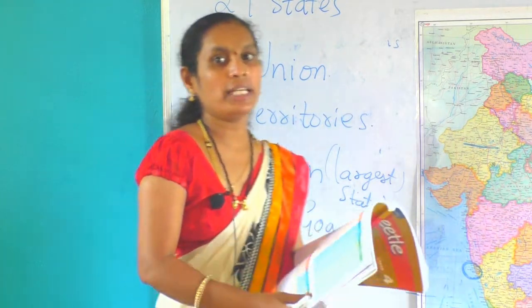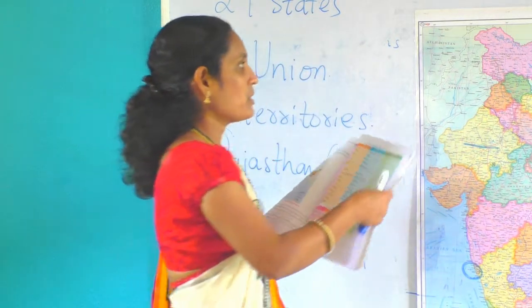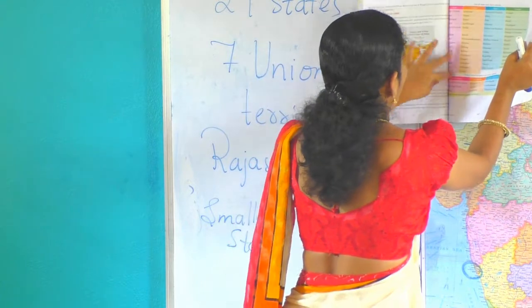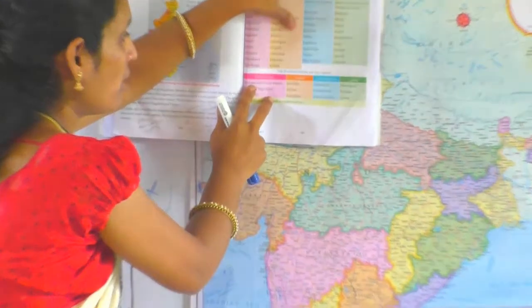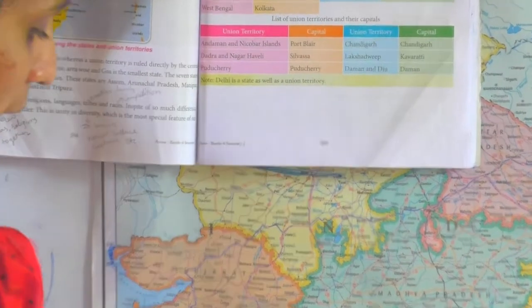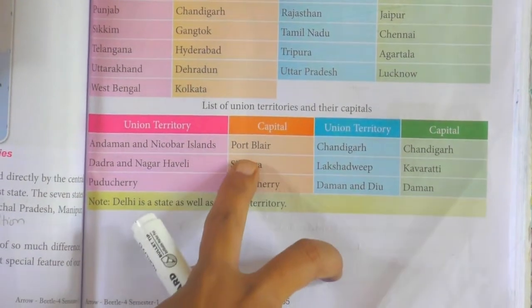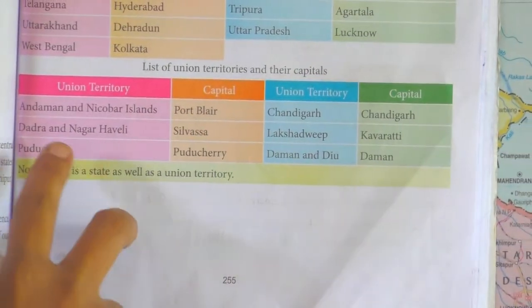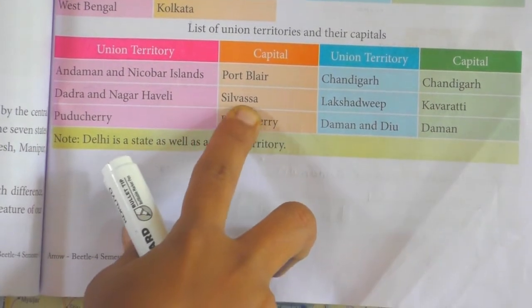What do you mean by 7 union territories? See here. Andaman and Nicobar, capital city Port Blair. Dadra and Nagar Haveli, Silvassa.